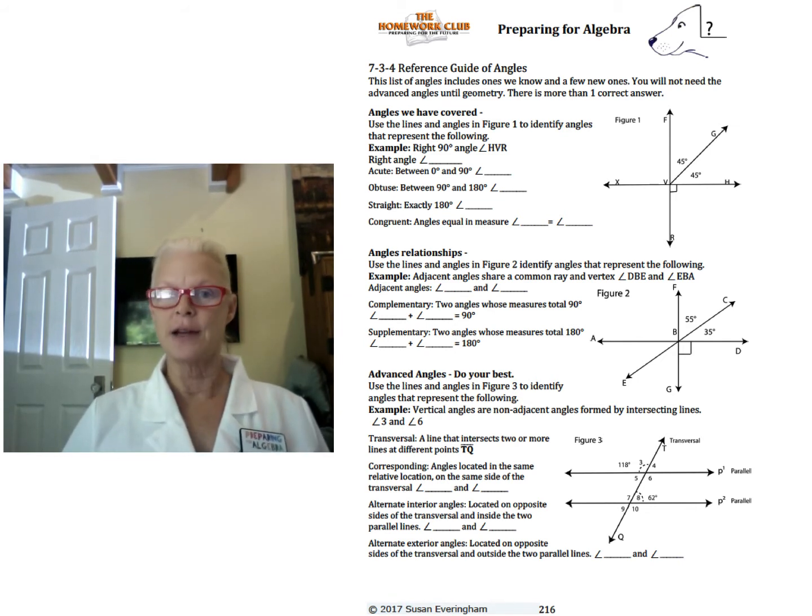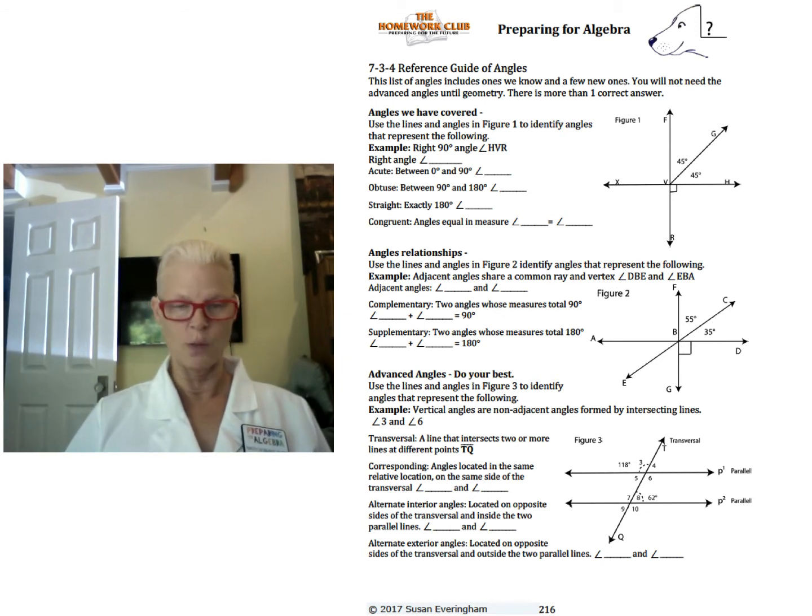Okay, now the last one is advanced angles, and I just want you to do your best, but we will walk through it, okay? So vertical angles are non-adjacent angles formed by intersecting lines. Let's talk about that. So angle 3 and angle 6, you see, they are vertical angles. They are not adjacent.